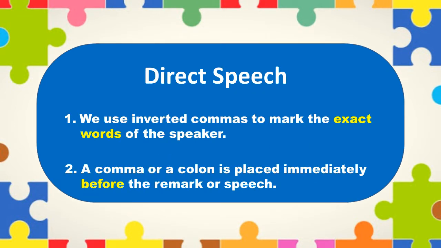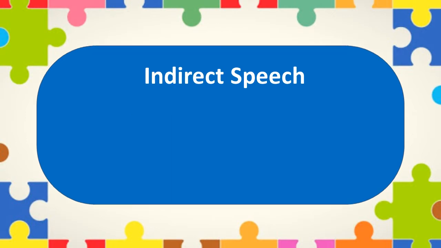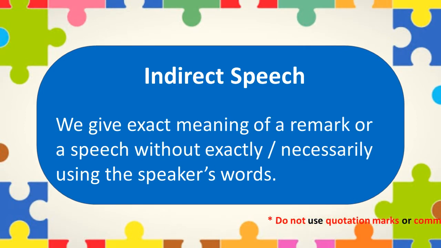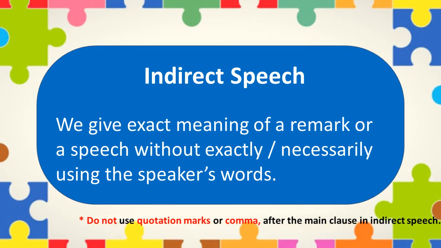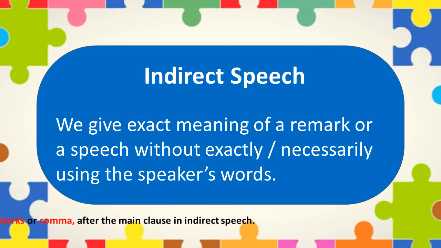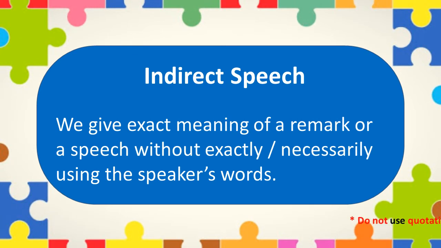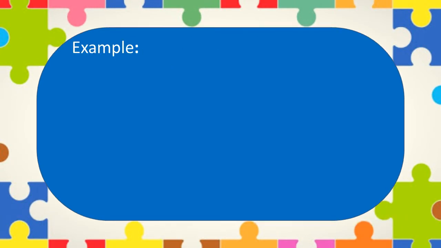In direct speech, we use inverted commas to mark the exact words of the speaker. And a comma or a colon is placed immediately before the remark or speech. Whereas in indirect speech or reported speech, we give the exact meaning of a remark or a speech without necessarily using speaker's words. For better clarity, let's take an example.